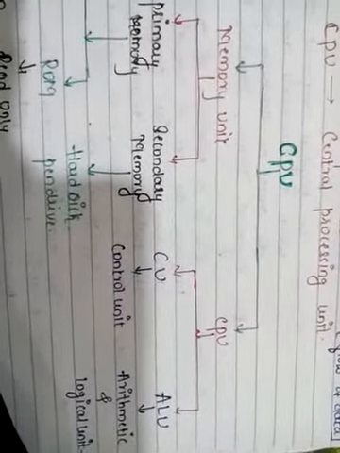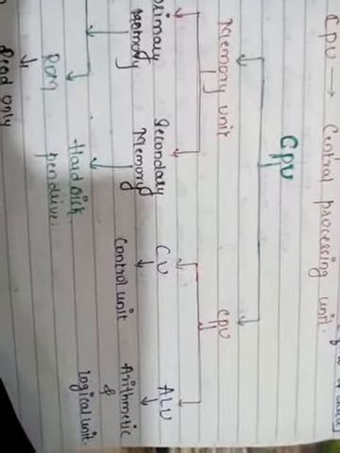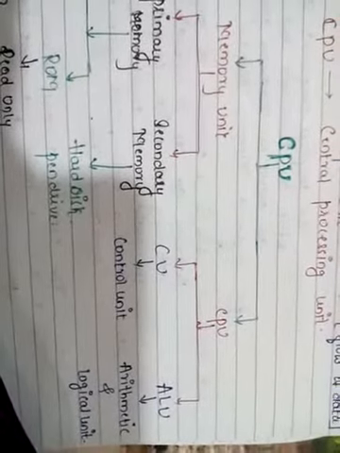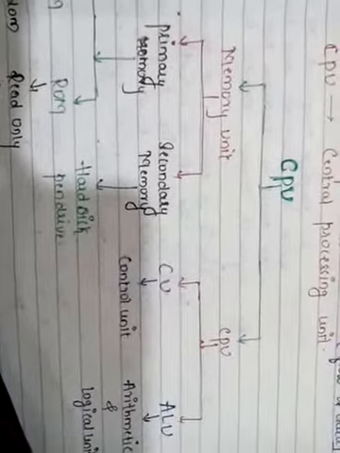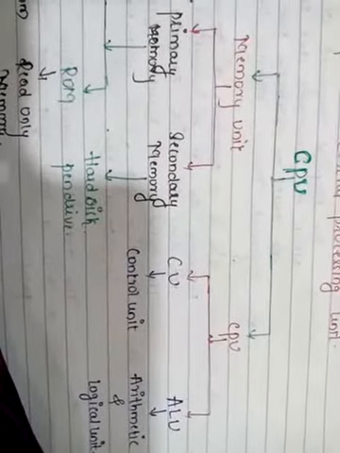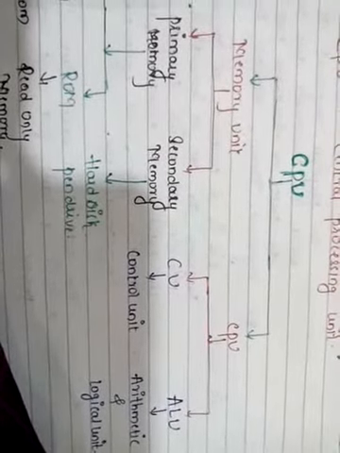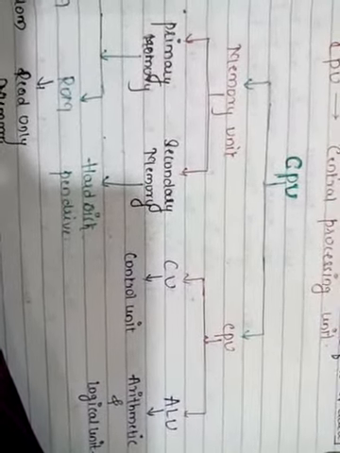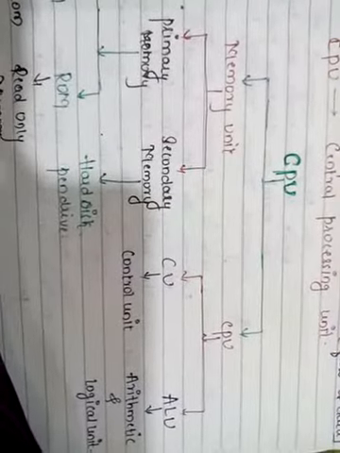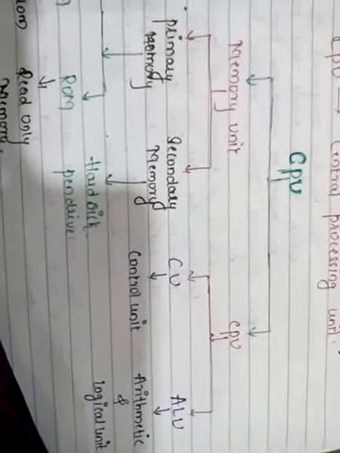We cannot make any action through any part of the body, raising any hand or slapping anybody, unless and until our brain gives us a signal.